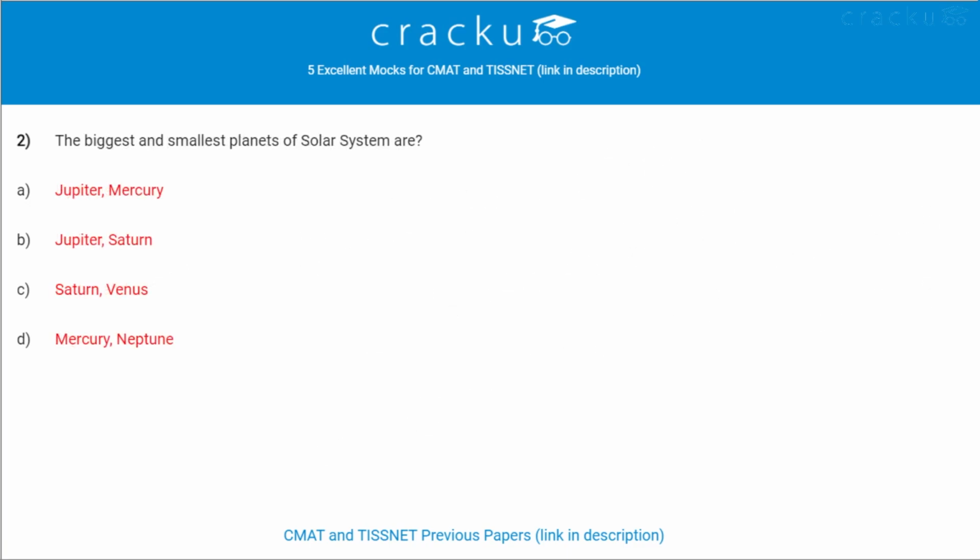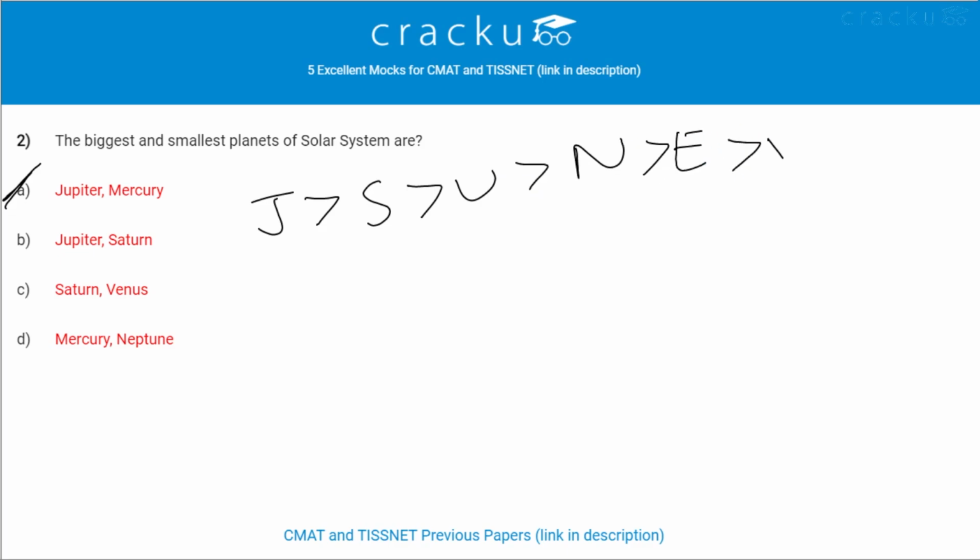Next question. The biggest and smallest planets of solar system are? The biggest and smallest planets of solar system are Jupiter and Mercury. The size sequence from the biggest to smallest are: Jupiter, Saturn, Uranus, Neptune, Earth, Venus, Mars, and the last is Mercury.